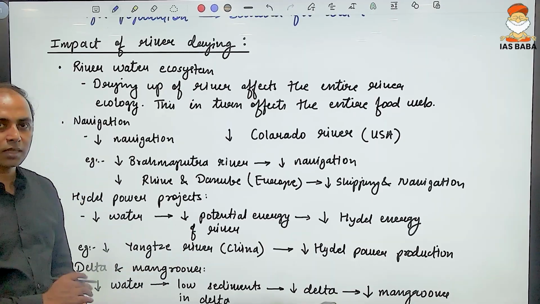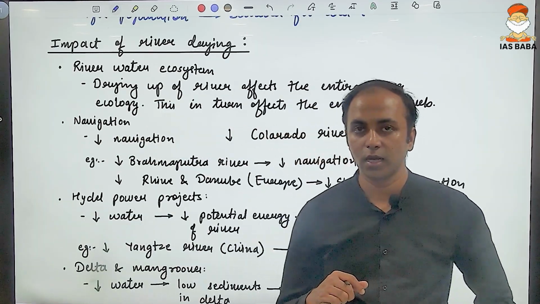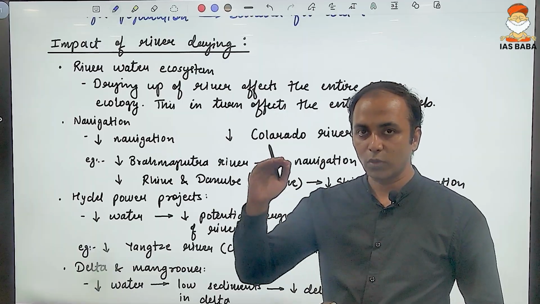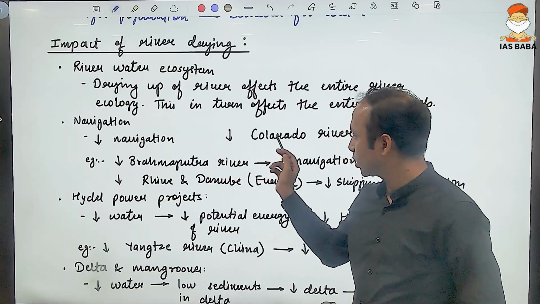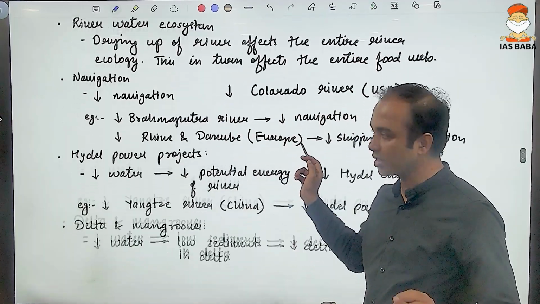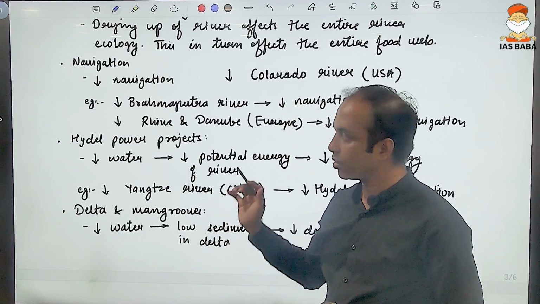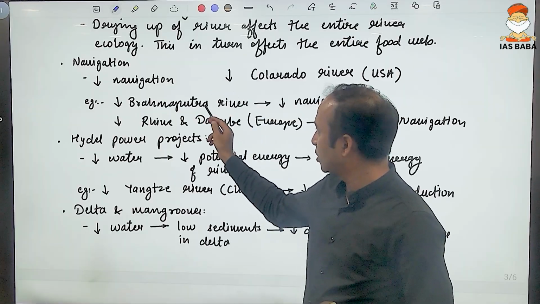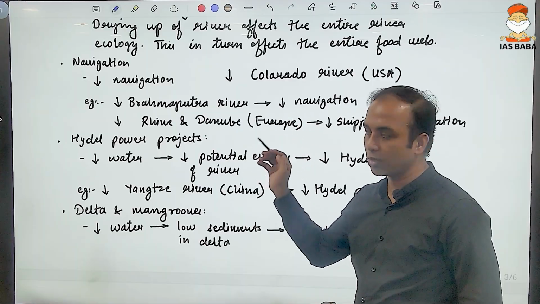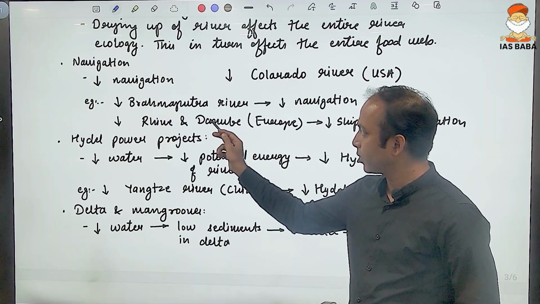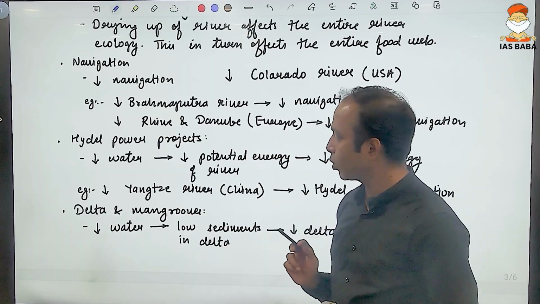Another important impact that is seen is on navigation. River is a very important source of inland navigation. When the water level falls down in the river, navigation also becomes very difficult. For example, the Colorado River has fallen down considerably, and Colorado River is one of the most harnessed rivers with respect to navigation. The Brahmaputra River has fallen down considerably, and because of that navigation has been reduced in the Brahmaputra River. Then the Rhine River and Danube River in Europe are also facing the same consequences.